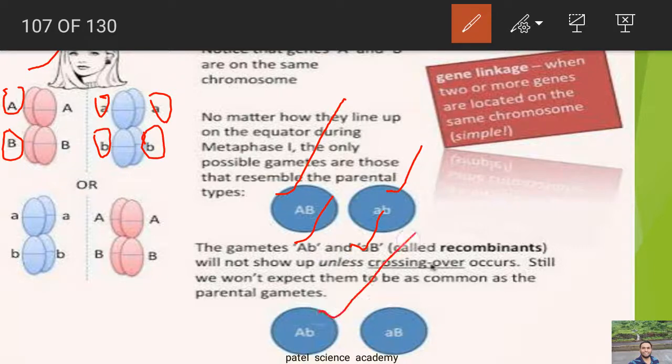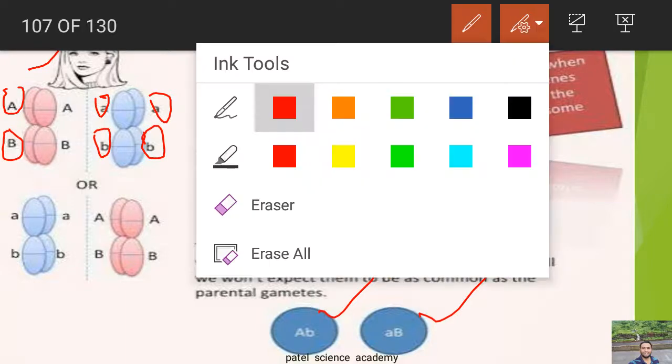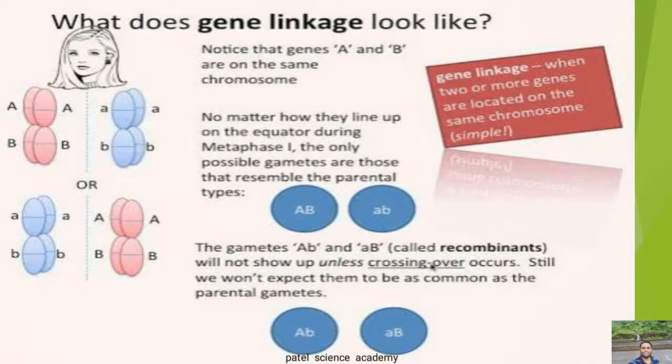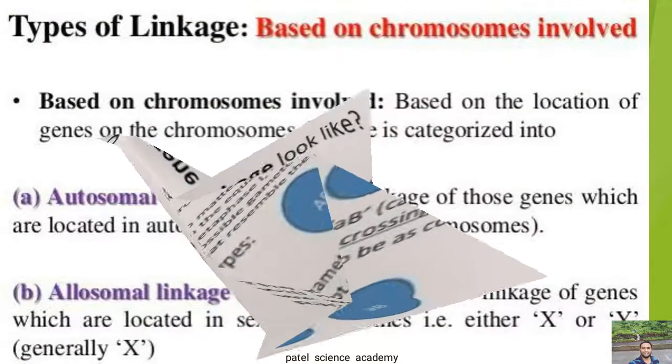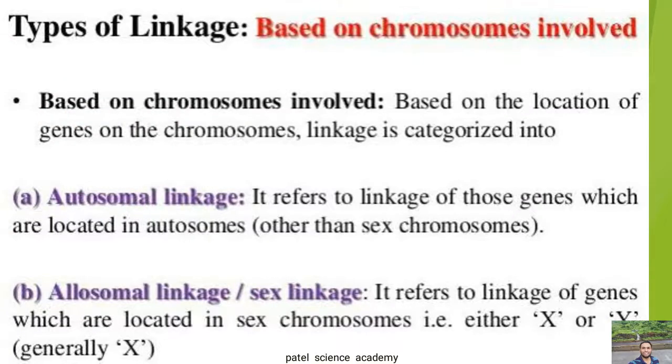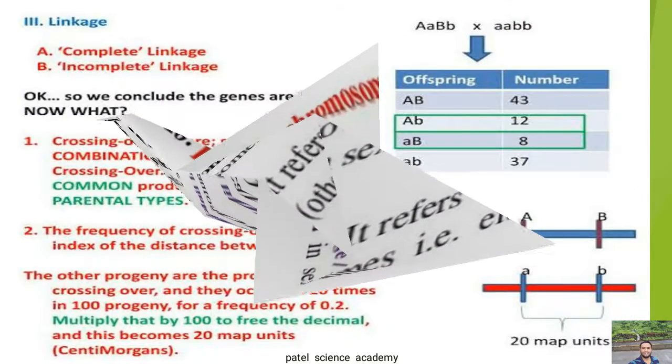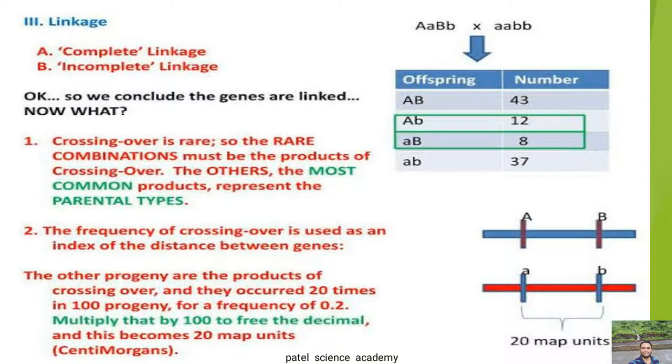So dear students, these are the genes which can be inherited together from the parents into their next generation, because they are very closely located on the same chromosome and have that tendency to transfer from the parent's body into their offspring. That type of gene is called a linked gene. As I told you, there are two types of linkage: complete linkage and incomplete linkage. I'll explain them now.